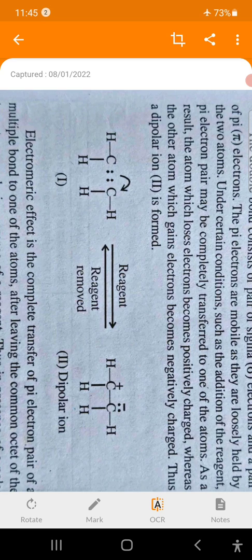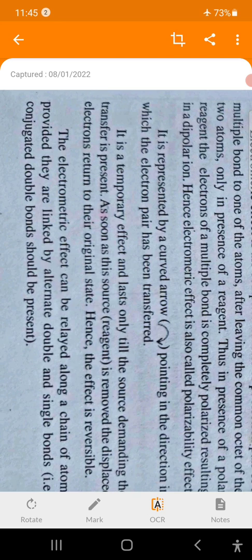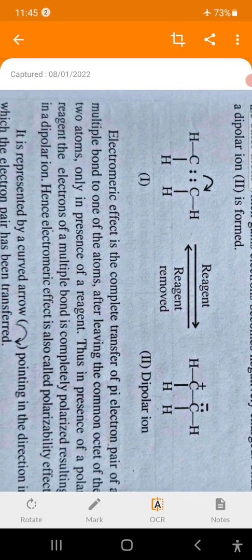That shifting results in development of negative charge on one of the atoms and positive charge on another atom. Such development of positive and negative charge by shifting of pi electrons in the presence of polar solvents is known as the polarizability effect or electromeric effect. And this shifting is represented by an arrow.